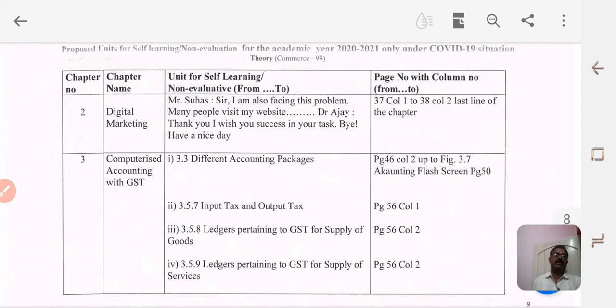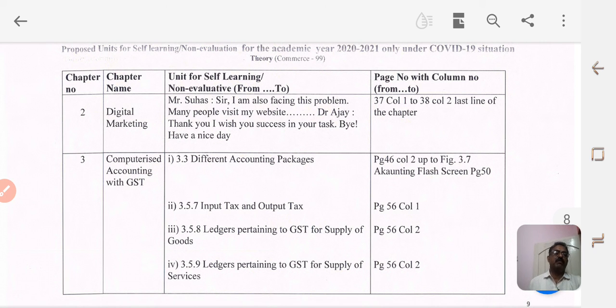And the second topic excluded, which is 3.5.7, input tax and output tax, is mentioned in your textbook on page number 56, column 1. Then the next topic excluded is 3.5.8, ledgers pertaining to GST for supply of goods. Here it is mentioned on page number 56, column 2.